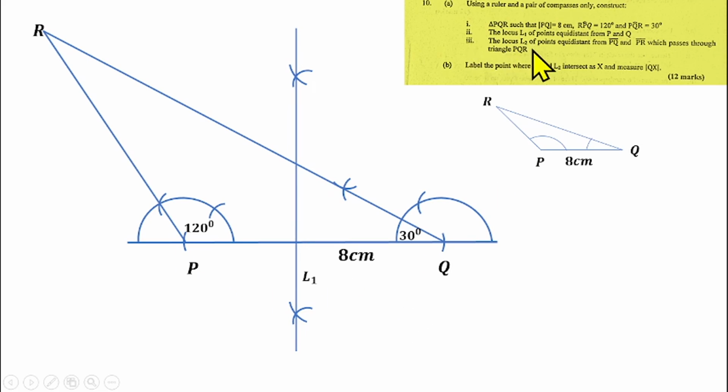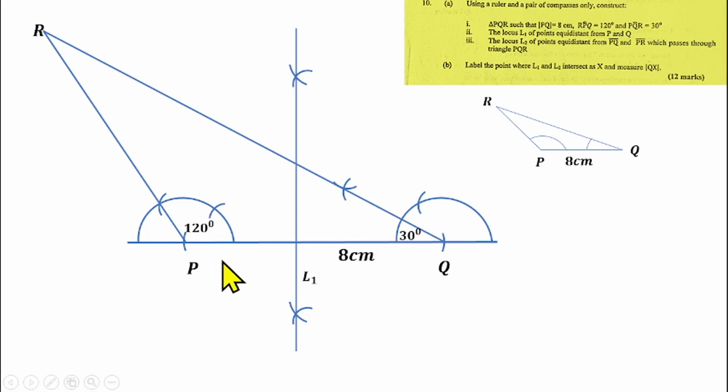The locus L2 of the point equidistant from line PQ and line PR. This is line PR here. So they want you to find the locus, then label it L2. What is the locus? Well, the locus is equidistant from line PQ and line PR. So what does that mean?